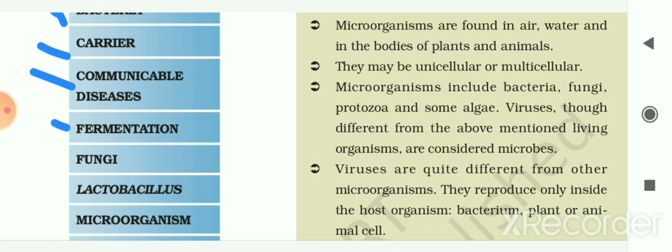The next is fungi. So unicellular or multicellular achlorophyllous, parasitic or thallophyte group of organisms is known as the fungi. These are the different groups of fungi. So it is a unicellular organism. Next is lactobacillus. So rod-shaped bacteria which convert milk into curd is known as lactobacillus.